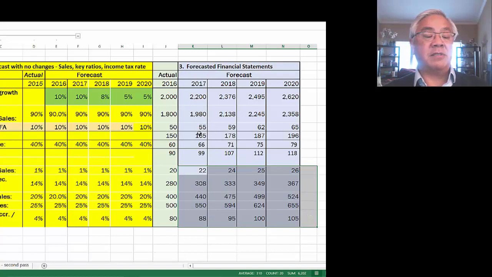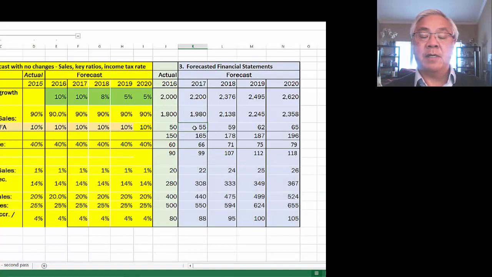Then we go back up to depreciation. Now we're good because depreciation equals 10% of fixed assets. That's why we picked it up later. And we copy that across to the 4 years. Now we're ready for subtotals. Subtotals, EBIT equals revenue minus operating costs minus depreciation. And then income tax. Income tax is equal to the 40% times the EBIT, and we end up with NOPAT.